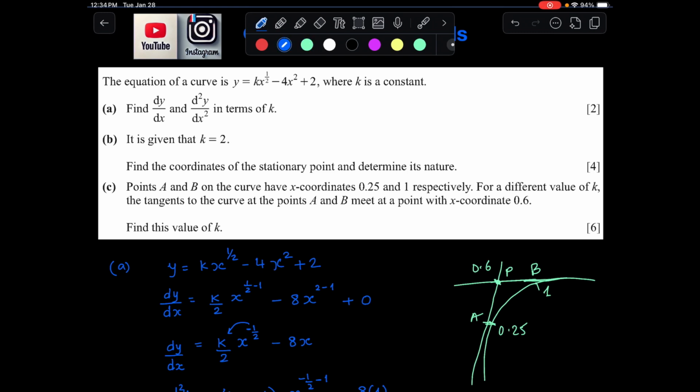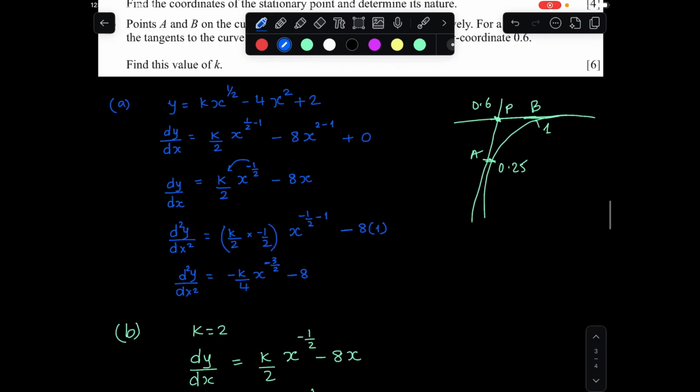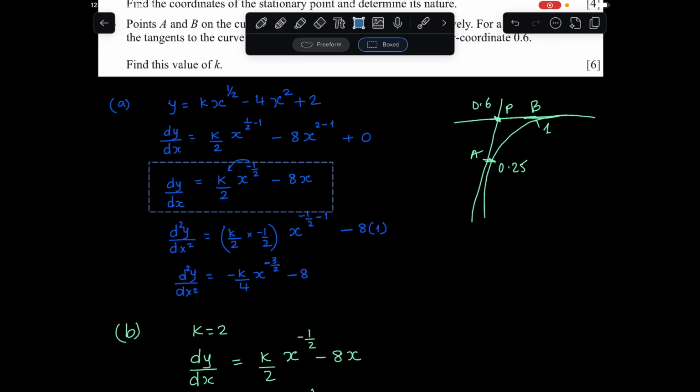Alright, so we have dy by dx already. So I'm just going to find the gradient using dy by dx. So dy by dx is this bit. Let's copy that.